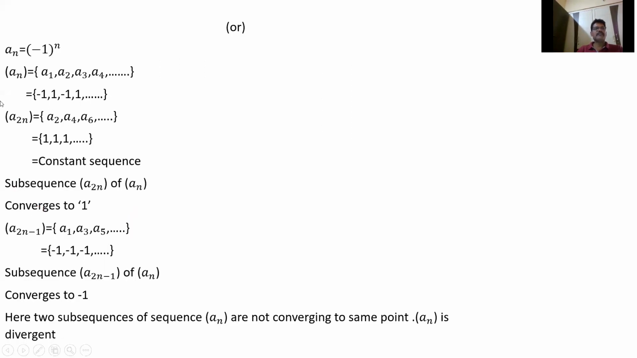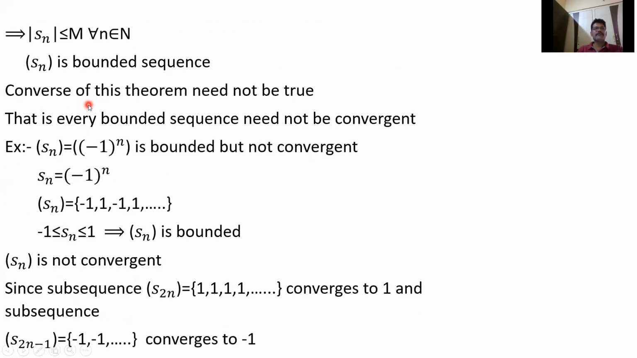Here S1, S2, S3, S4 are minus 1, 1, minus 1, 1. Clearly, minus 1 is less than or equal to Sn, which is less than or equal to 1. Sn is bounded. It lies between minus 1 and plus 1. Therefore, Sn is bounded, but it is not convergent. Already we proved it, simply in one line. The subsequence S2n converges to 1 because it is a constant sequence, and the subsequence S2n minus 1 converges to minus 1. Therefore, these two are not converging to the same point, so it is not convergent.